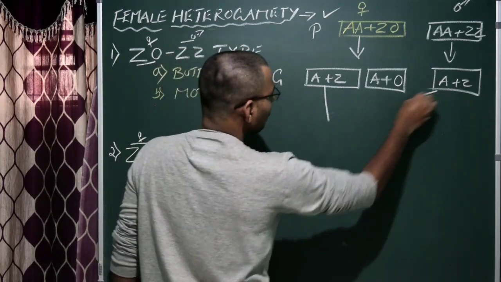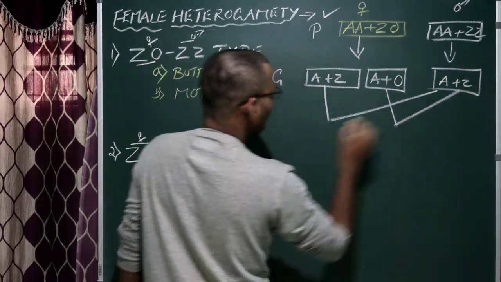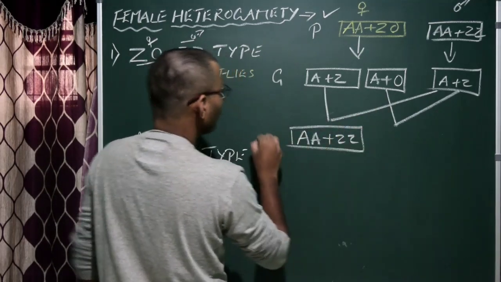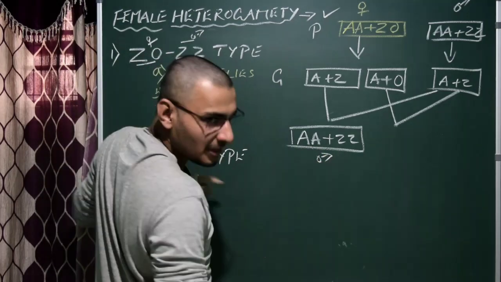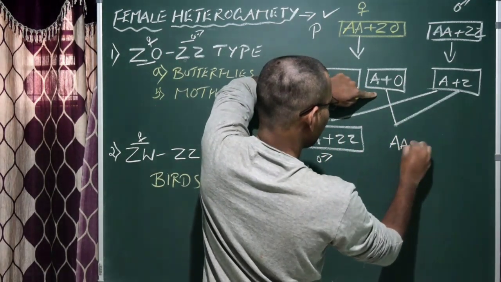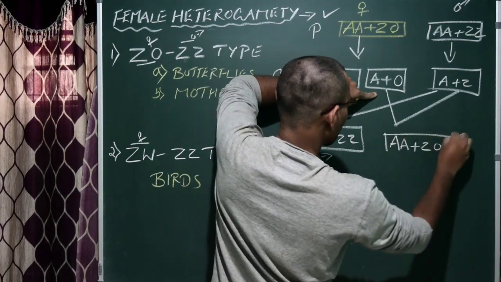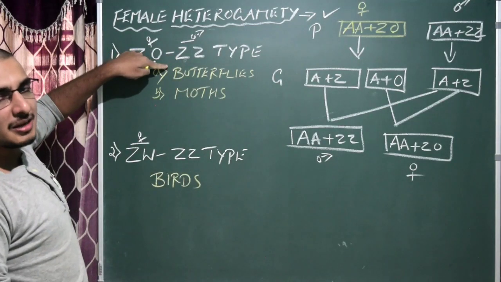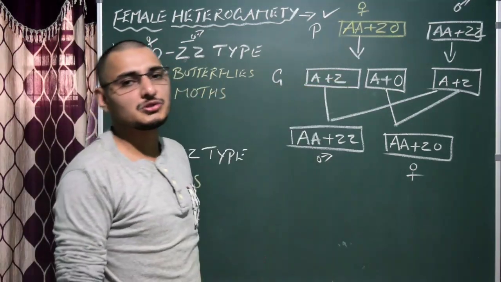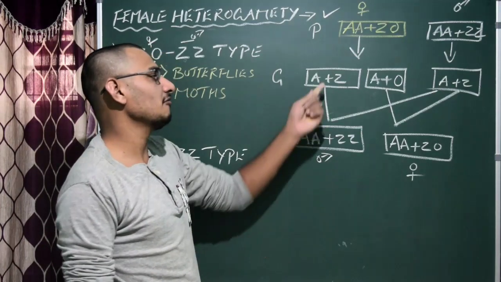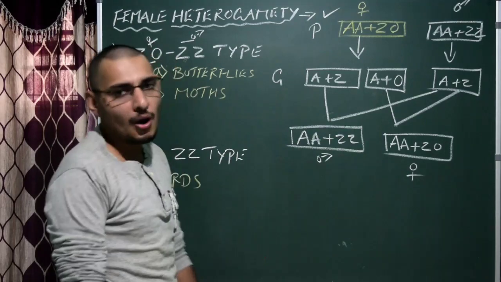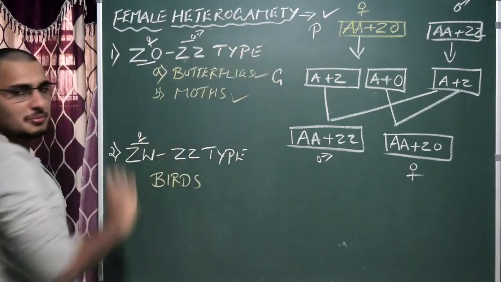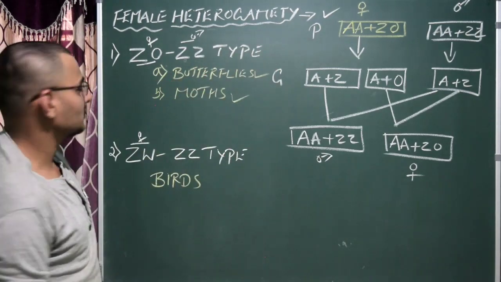Then this is the fusion. Simple. So here what we get, double A plus double Z. That means the offspring will be male. In this case, AA plus ZO or 0, that is the females. So that means females now determine the sex of the progeny, because the female produces 2 different types of gametes. One is having Z as allosome, the other gamete will have O as allosome, that is no Z as allosome. That's it. So this is the thing you have to write for butterfly, moth. Simple. Explanation, writing this 5 marks.